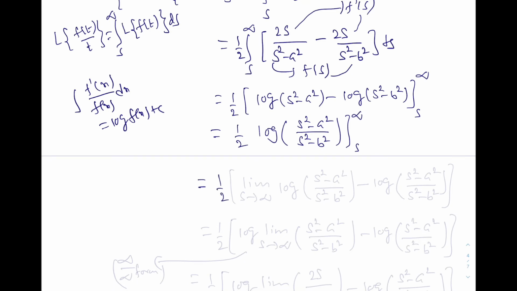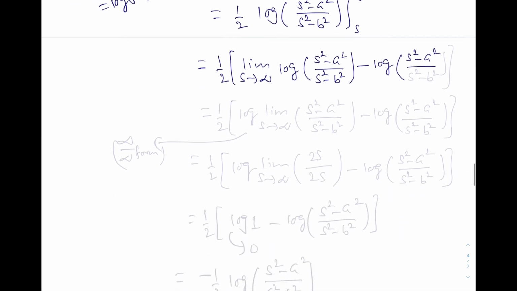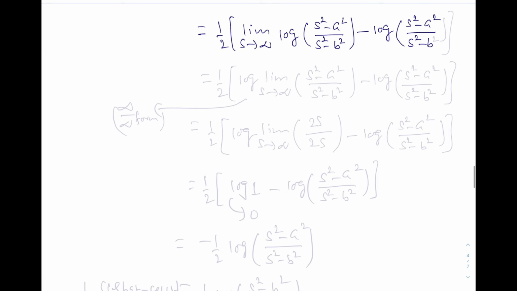So now this is equal to 1 by 2, limit s tends to infinity of log of s square minus a square over s square minus b square minus log of s square minus a square upon s square minus b square.